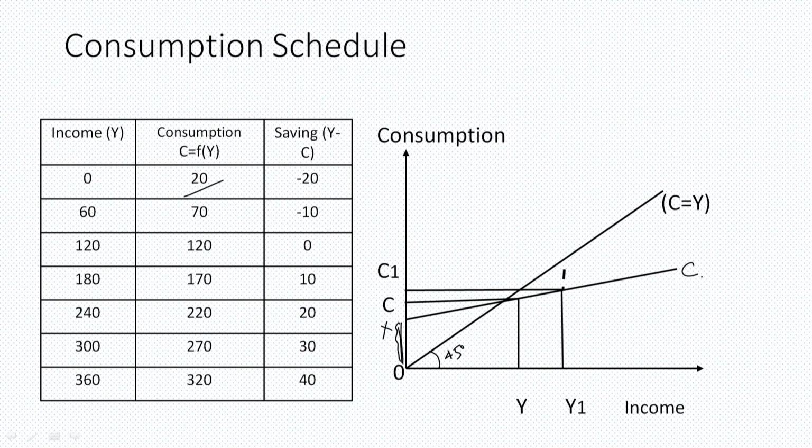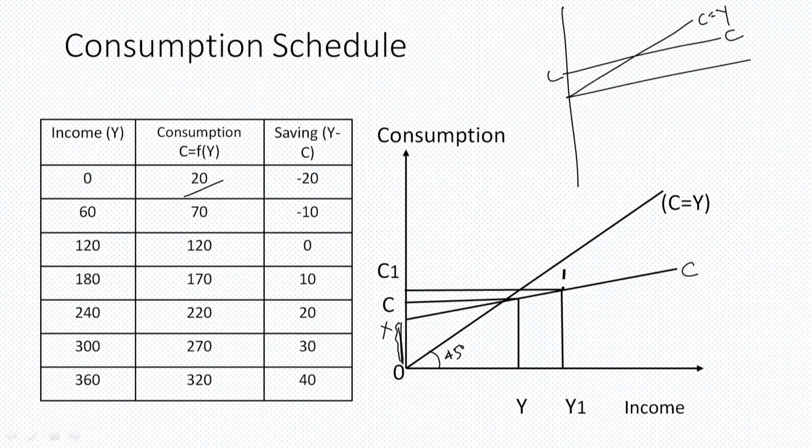This XC is the short run consumption curve that exists here. See, this is the long run consumption curve. C is equal to Y at 45 degree, and this is the short run consumption curve C. When we say saving is negative, this portion of the curve. When saving becomes zero, consumption is equal to income where they are intersecting. Point E.